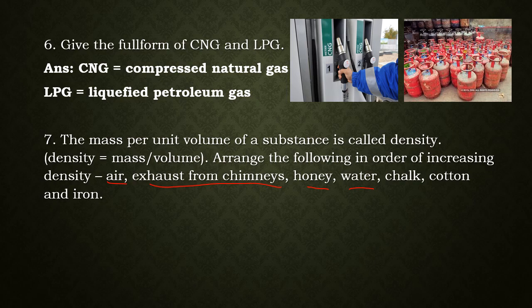In solids we have chalk, cotton and iron. Obviously chalk you can break easily, that means it is less dense, and iron is very difficult to break, so it is highly dense. Whereas cotton, even though it is a solid, we know it is very porous. It's very light. It is so light, so less dense that it has to be placed before water.